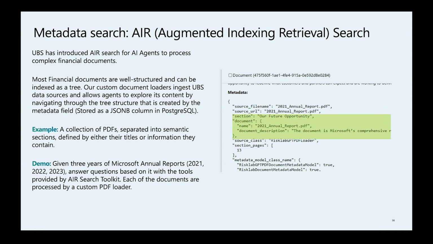I will just show an example of it. It leverages the JSONB column inside a Postgres table to perform a tree search, which is quite similar to how we retrieve data in the financial industry.